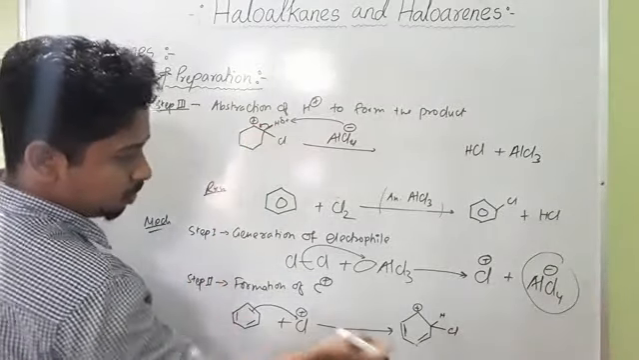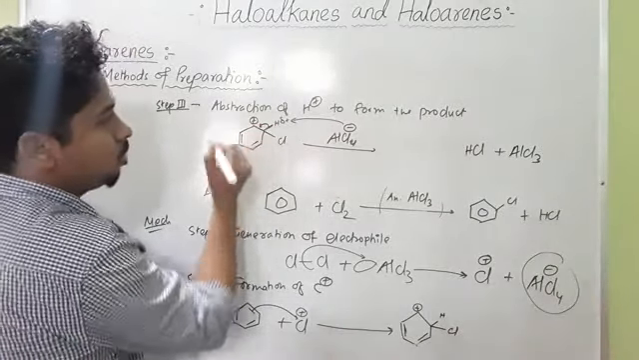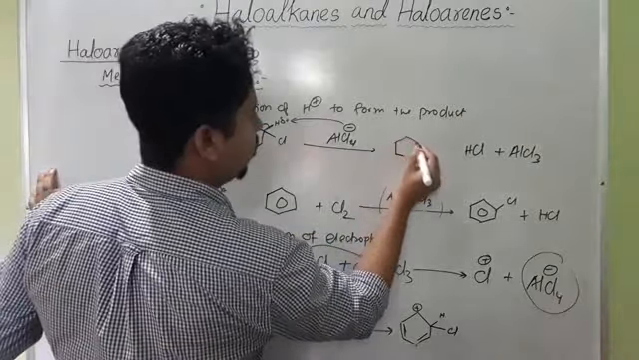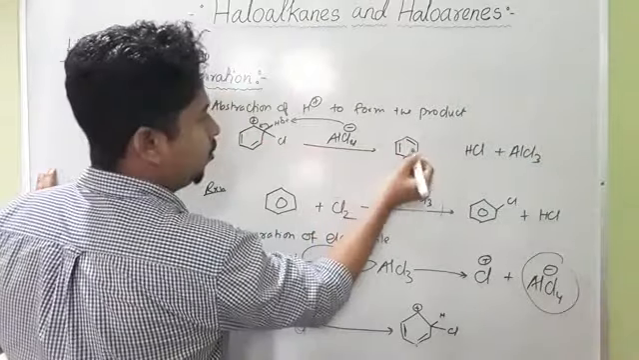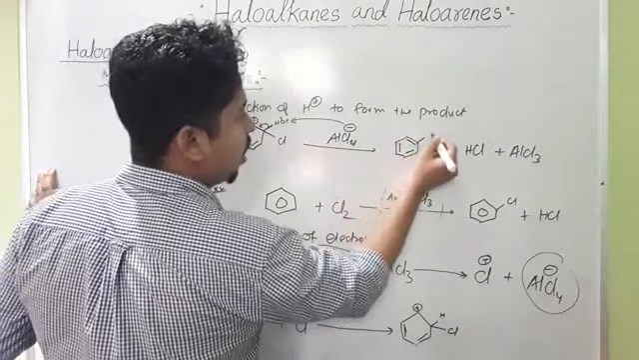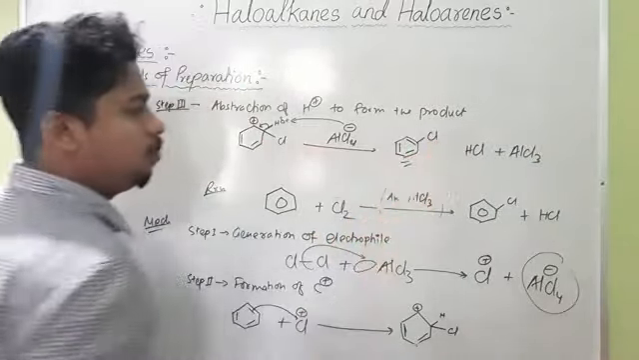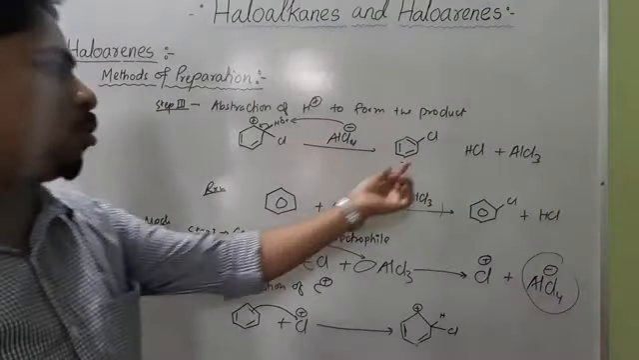Previously we have here a double bond. So what we will get? We will get benzene group. Here we have generation of a double bond, here double bond. And here we have Cl. So this is benzene group Cl. This is the mechanism of how chlorobenzene is formed.